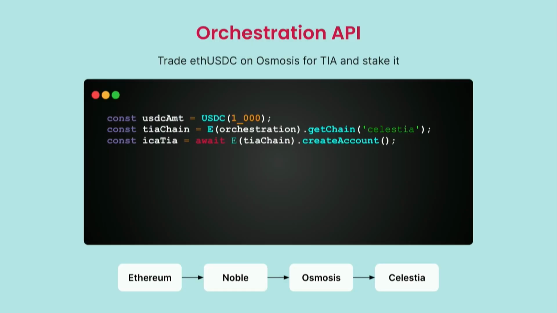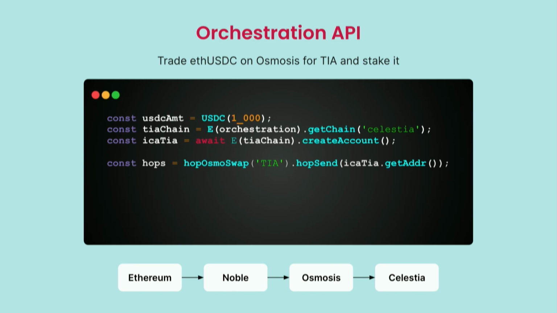So in JavaScript, I get the chain object that gives me all the services available from Agoric that are reachable on Celestia. I create an account, so now I have a new account controlled by this smart contract, uniquely here for this user. And now I'm going to do what's called, Cosmos happens to have an onion routing mechanism where you can say, okay, start a transaction that goes to that chain, and then that chain, and then that chain.